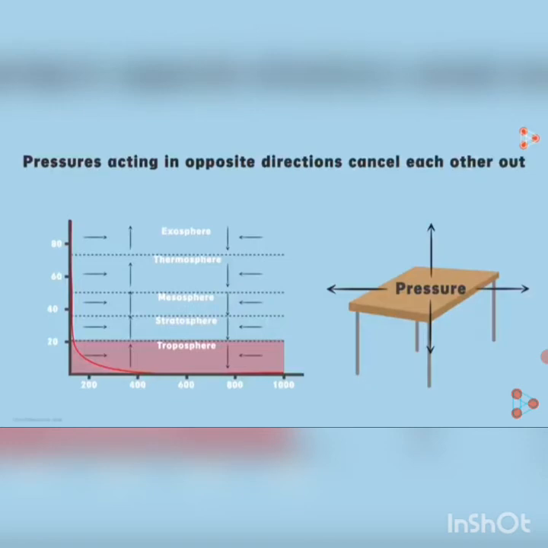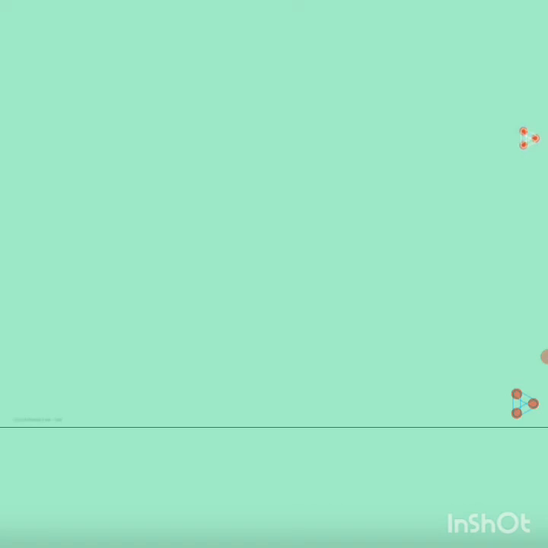Here is one cool experiment that you can also perform at home. Take a plastic bottle filled with water. Take a cardboard paper and place it on the open end of the bottle like this. Hold this paper with your hand so that it does not move from its position and invert the bottle. Now let go of the paper. What did you see? The cardboard paper sticks to the surface.